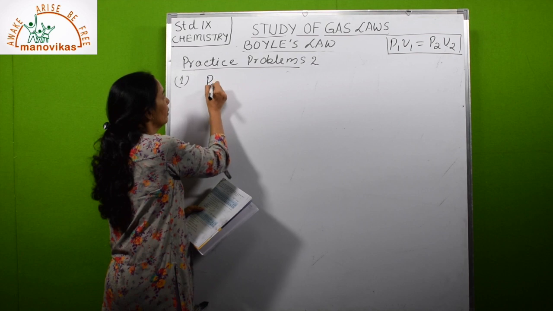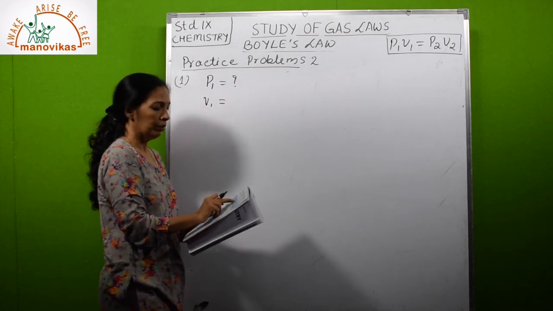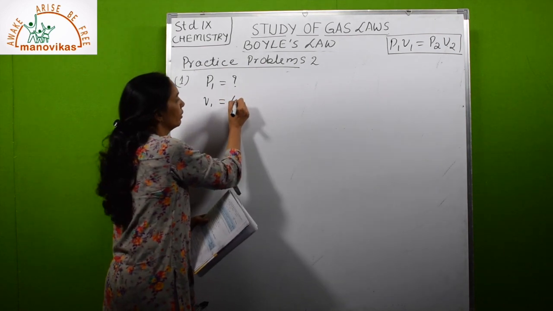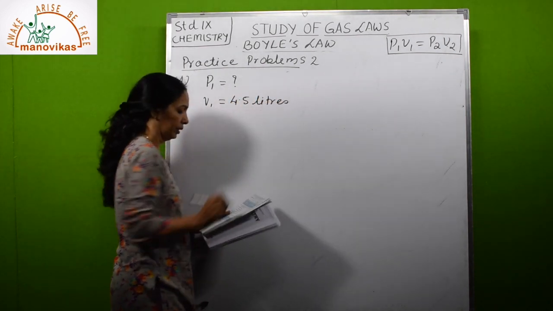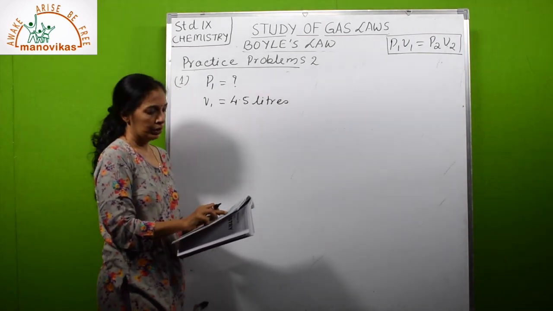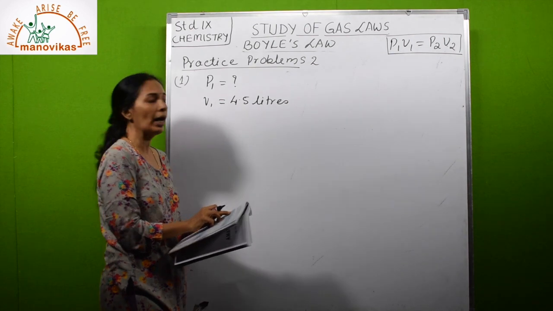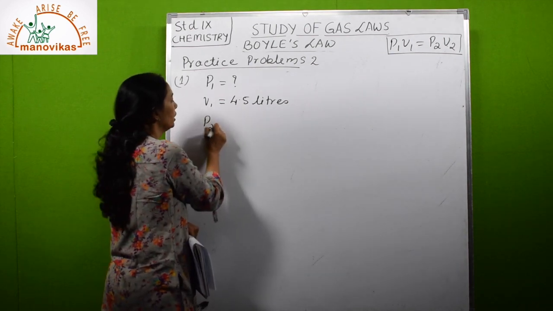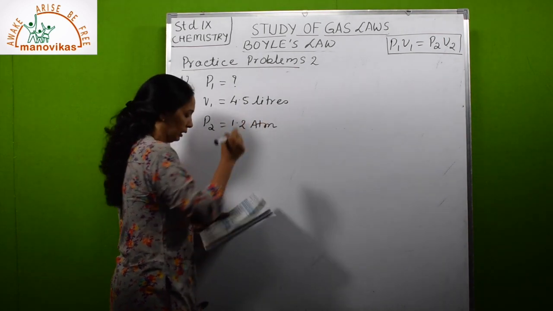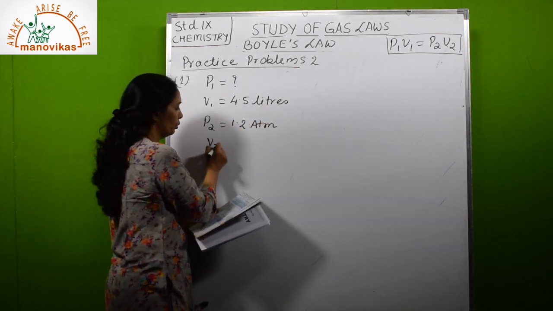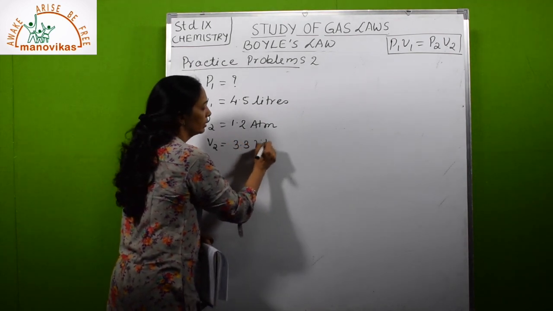Now, initial pressure you have to find. So P1 is a question mark. V1 is 4.5 liters of dry nitrogen gas. If it occupies 3.3 at 1.2 atmospheric pressure, so P2 is 1.2 atmosphere, then V2 becomes 3.3 liters.